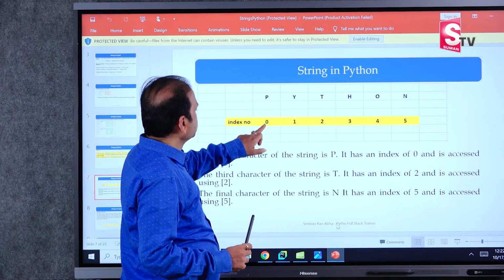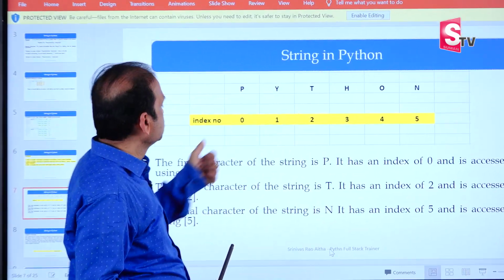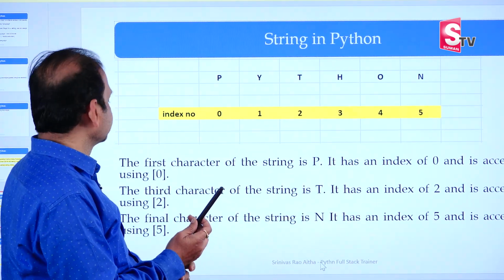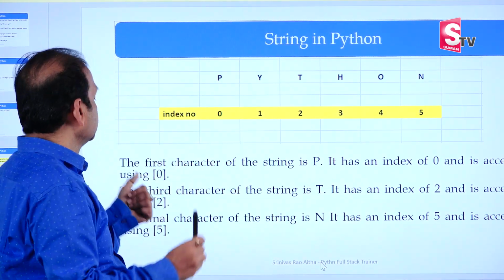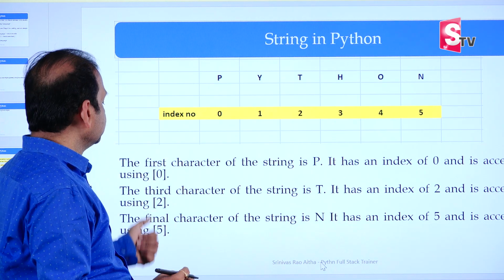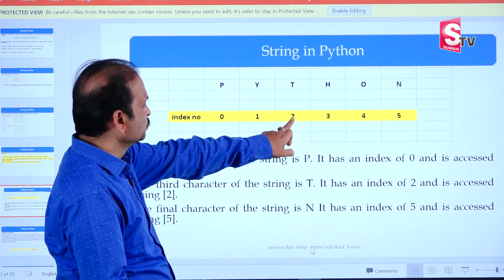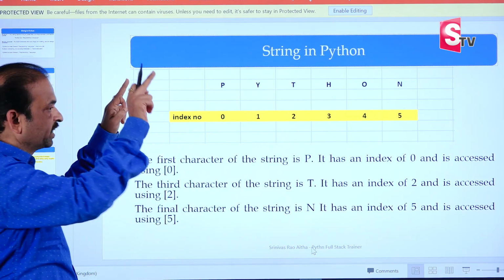Python. So index number 0, 1, 2, 3, 4, 5. This is positive. The first character of the string is P. It has index number 0 and is accessed by using square bracket notation, and it just gives P here. The third character of the string is T, and the index number is 2. So we should put in square bracket notation 2.